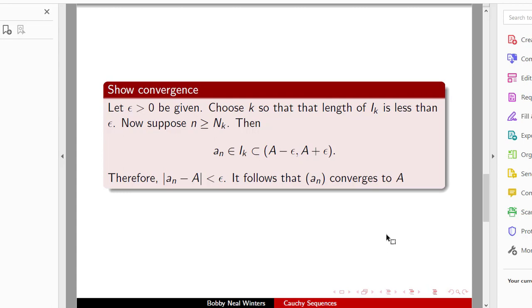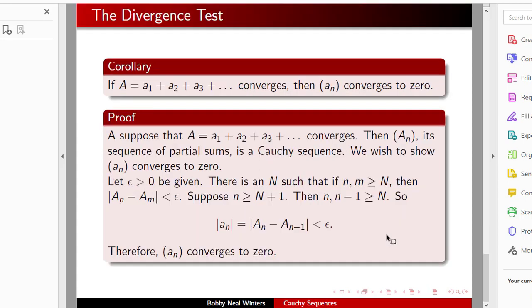All right, having proven that, we're now going to do something that we will find very useful. It's called the divergence test. It says that if a series a_1 plus a_2 plus a_3 and so on converges, then a_n converges to 0. So if the series converges, the sequence converges to 0. The converse of this is not true. But we mainly use this if we have a series where the terms don't converge to 0, we prove that that series diverges. That's why we call it the divergence test.